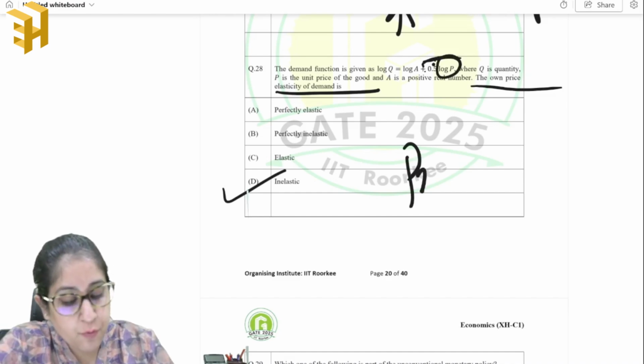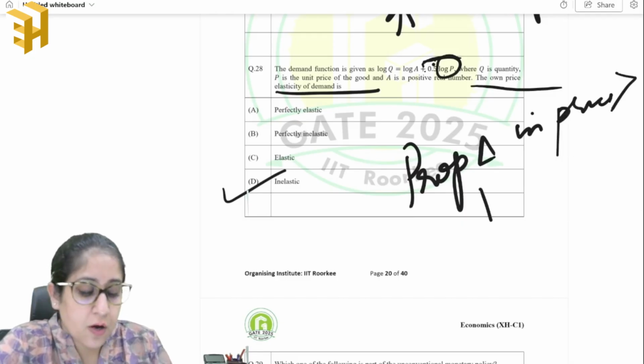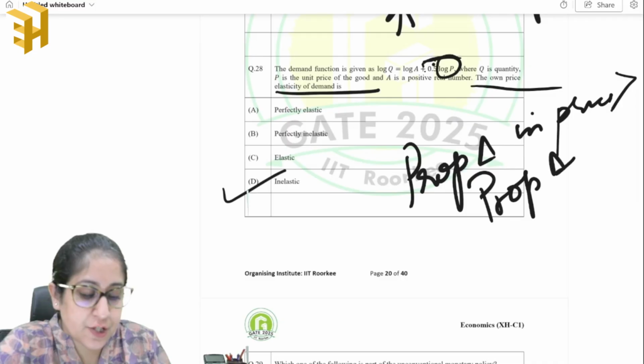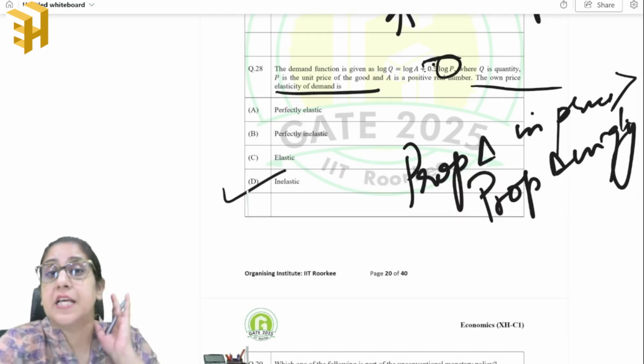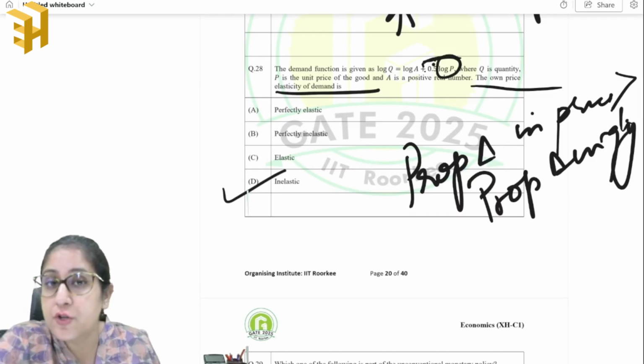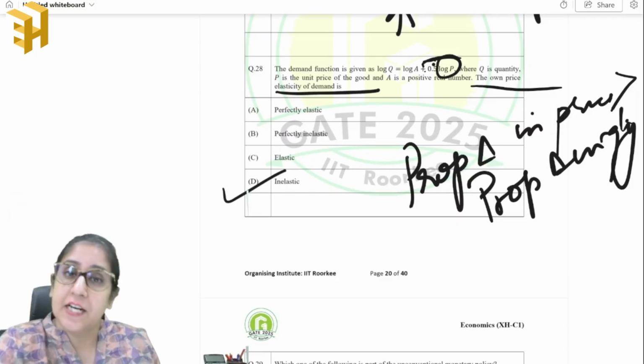So the proportionate change in price is more than the proportionate change in quantity. So a change in price is not bringing much of an impact in the quantity demanded of the good. And what is this? It is the case of an inelastic demand.